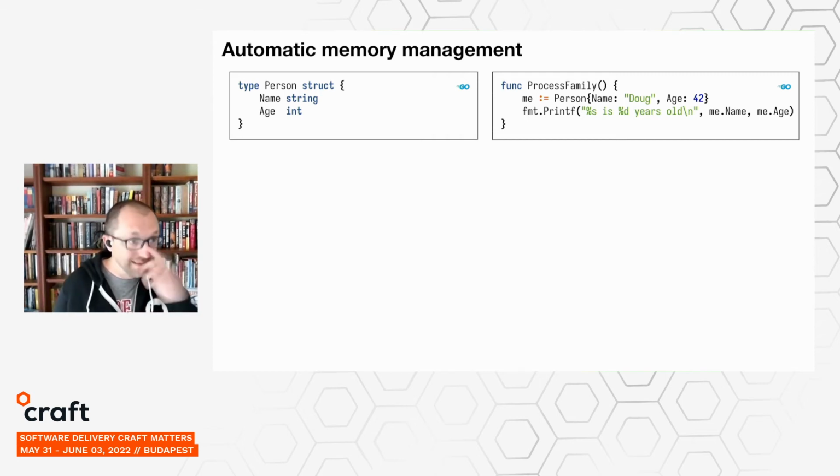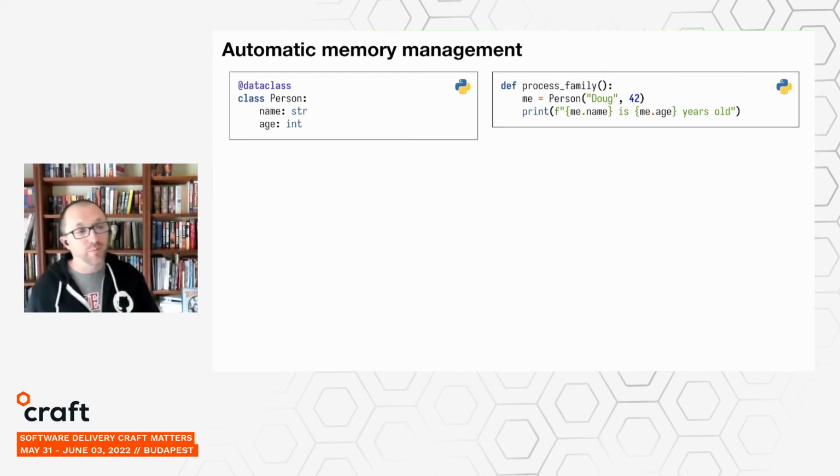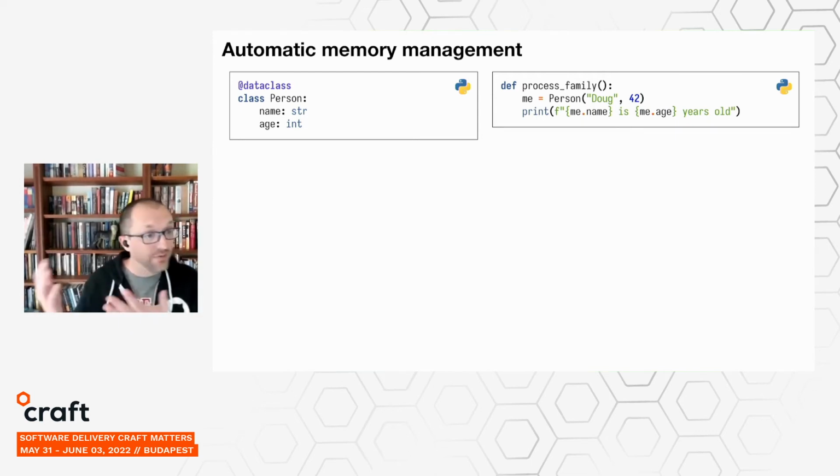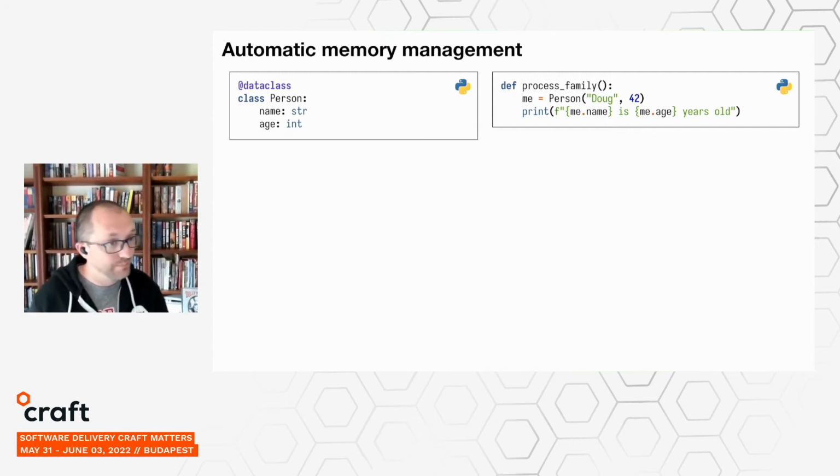So here we can see that same example in Go and in Python, both of which use garbage collectors to manage the memory for you. So you can see that in the function that uses this new data type, we do have to create the instance of the type that we want to work with, but we don't have to do anything explicit to free it.